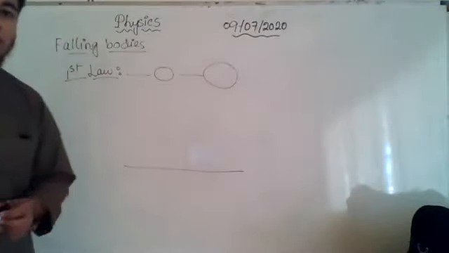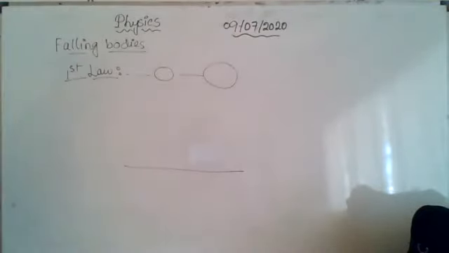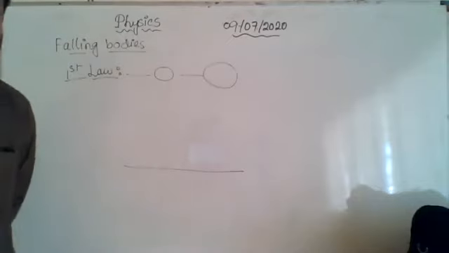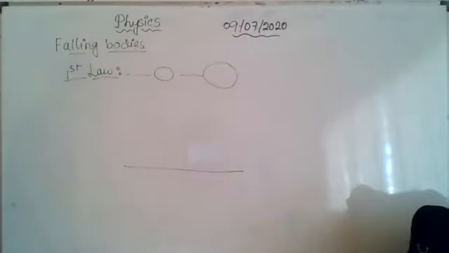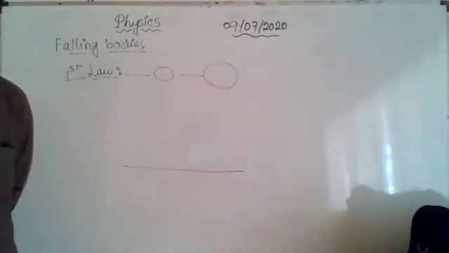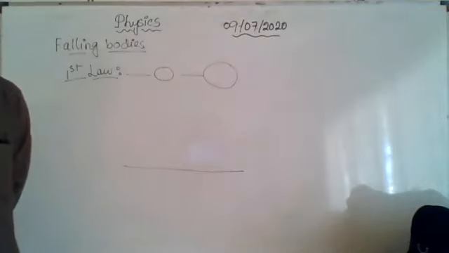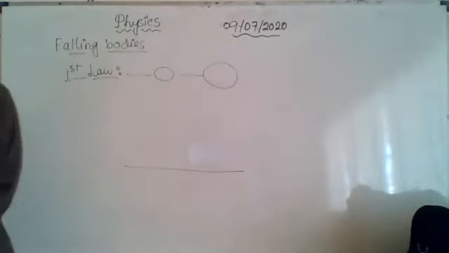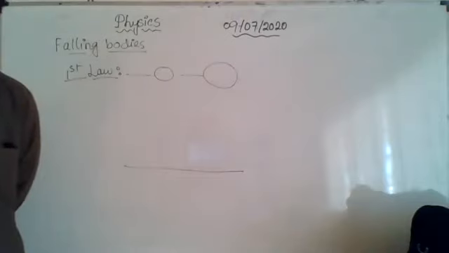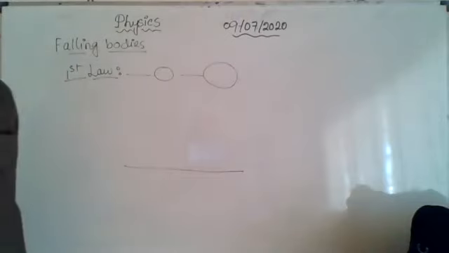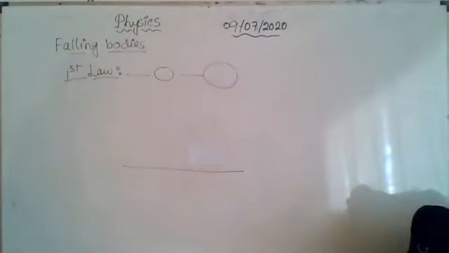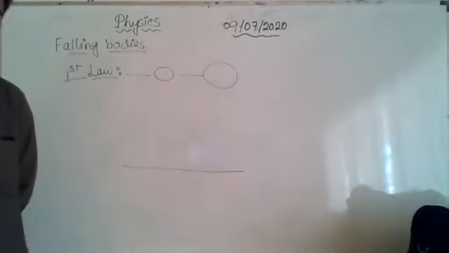Now, this is a little hard for us to imagine, right? Because the most common example, I already showed you a video of this as I remember, if you leave a feather and an iron ball together from a certain height, what is supposed to happen? The iron ball will reach the ground first, and the feather will take some time to reach the ground, right? So both of them will not reach the ground at the same time. But here we are saying that they will reach the ground at the same time. Now, can you say where is the difference? What is the condition here that we need to consider?